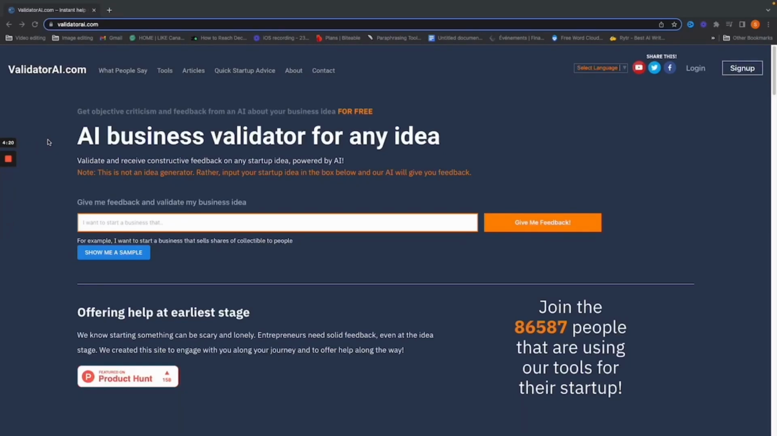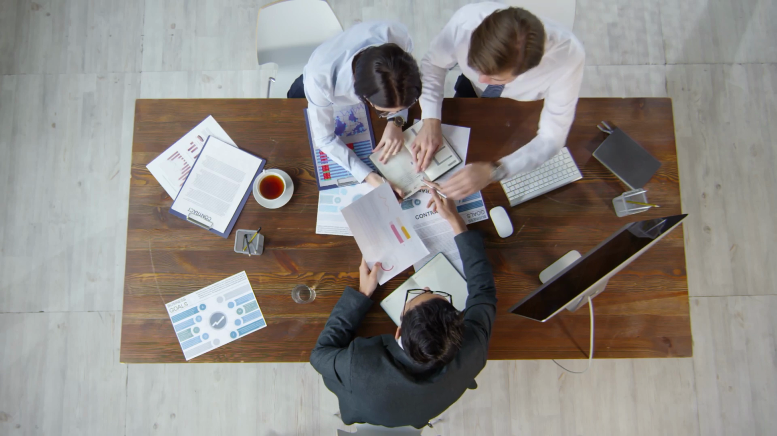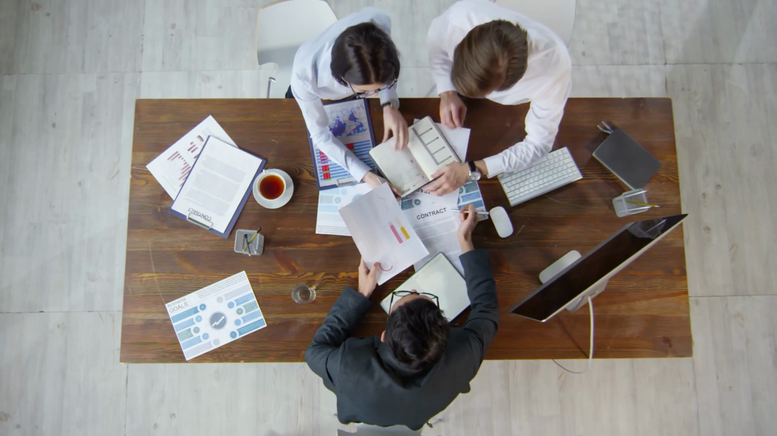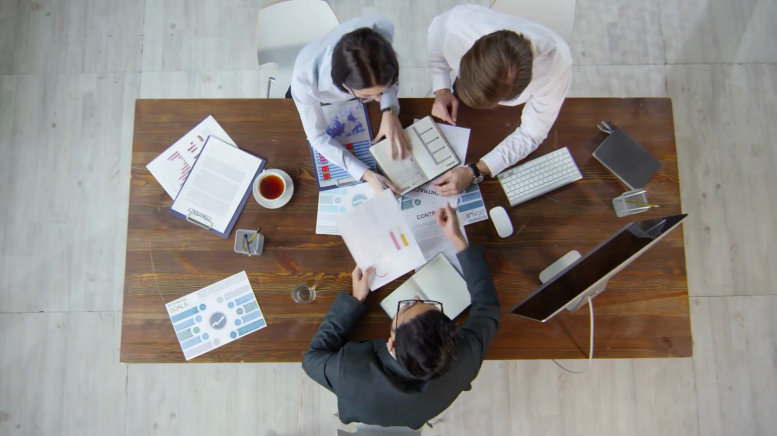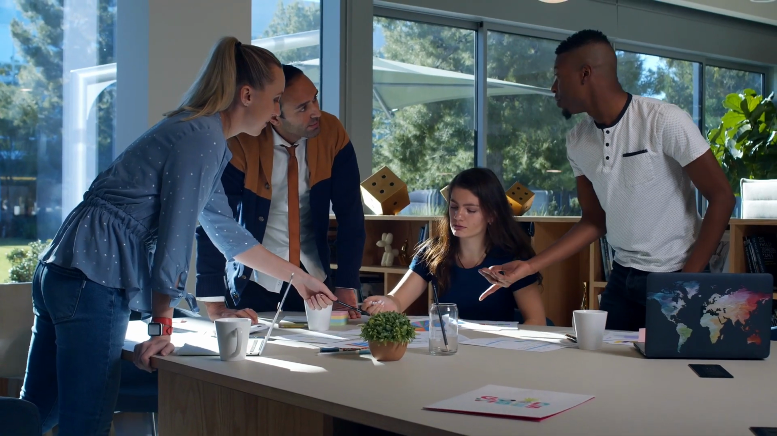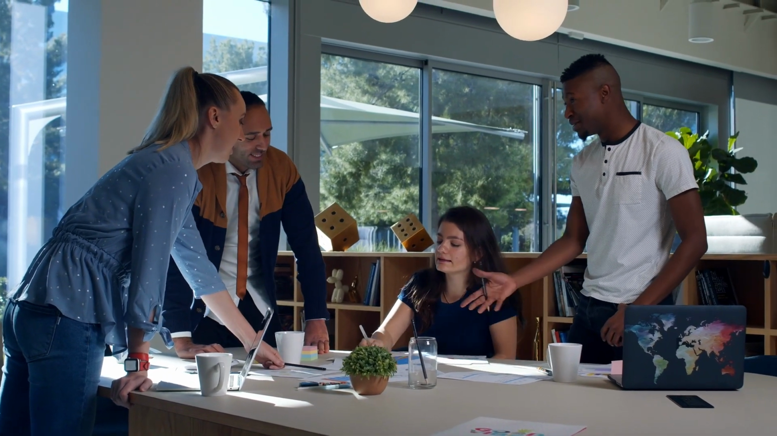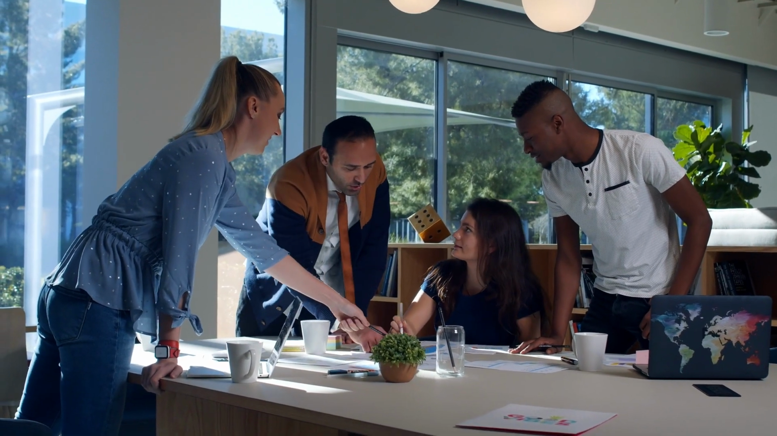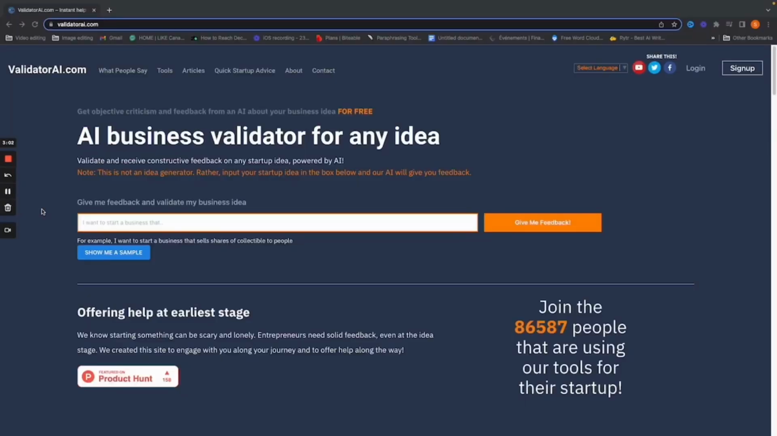Validator.ai is a platform that will help you as an entrepreneur to validate your business idea using data-driven insight. So this platform will help you as a business owner to validate your business idea and give you the insight you need to succeed. These AI tools are very simple to use. You enter your business idea in the search bar, and AI will give you some feedback. Let me show you how that works.